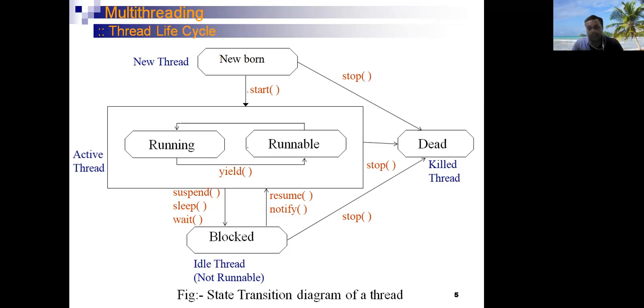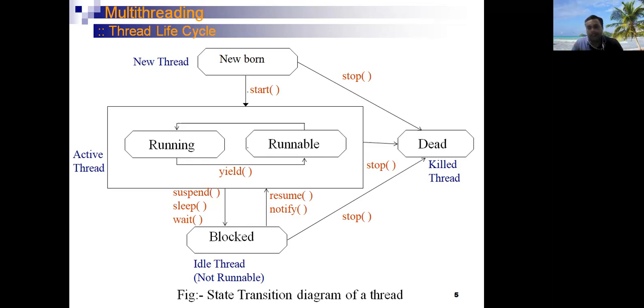When a specific condition is satisfied, then through the notify method, it will notify the thread and transfer it from the block state to the active state. The resume method is used with the suspend method to transfer a thread from the block state to the active state.